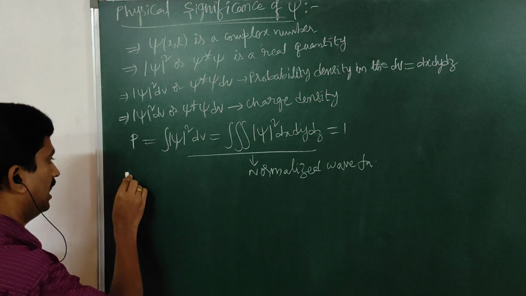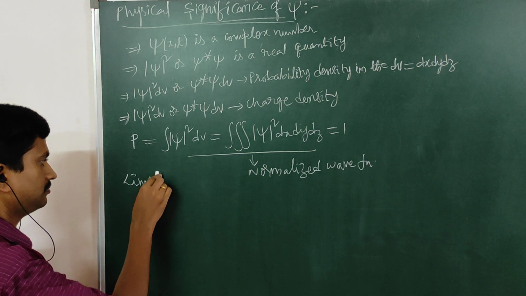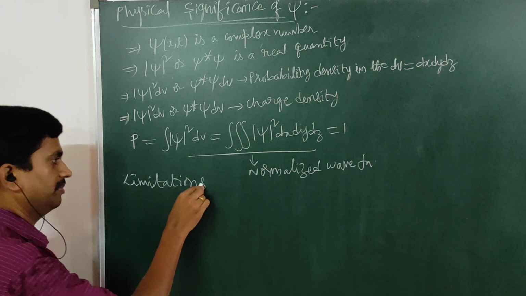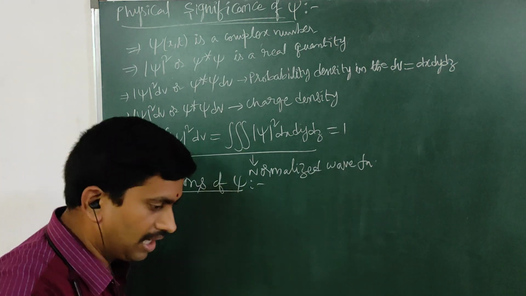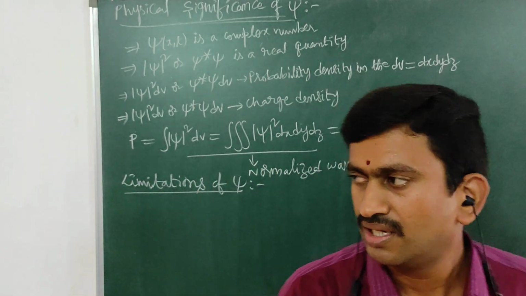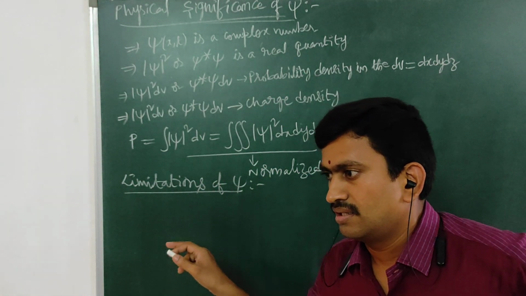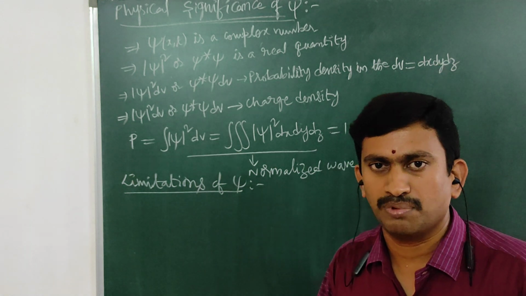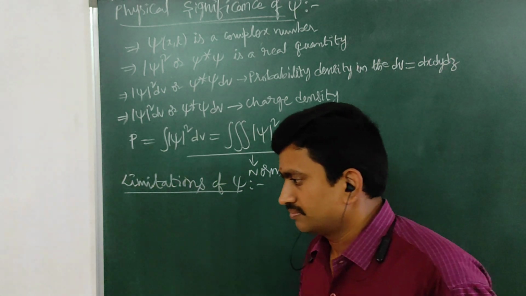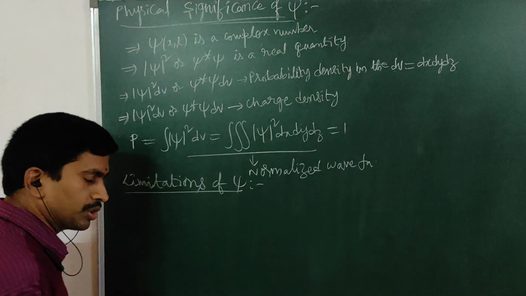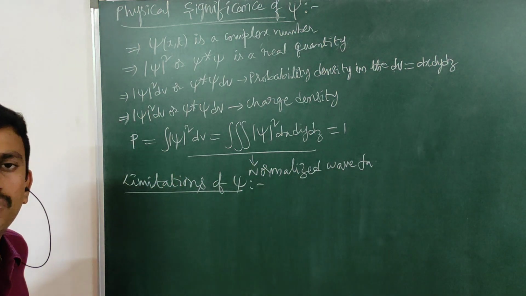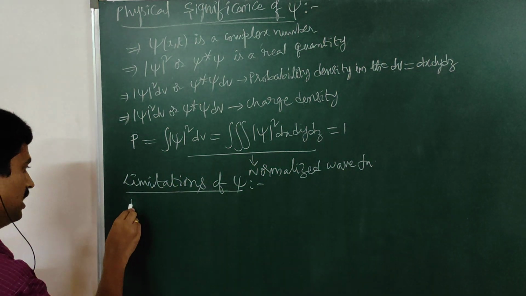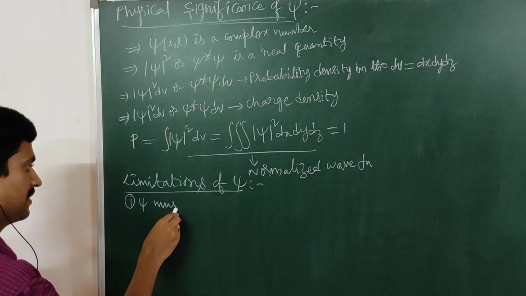Now coming to the limitations of the wave function psi. Or in other words, the conditions to be acceptable by a wave function. That means in order to represent the wave function for the matter wave, the wave function needs to satisfy certain conditions. The first one is psi must be finite.